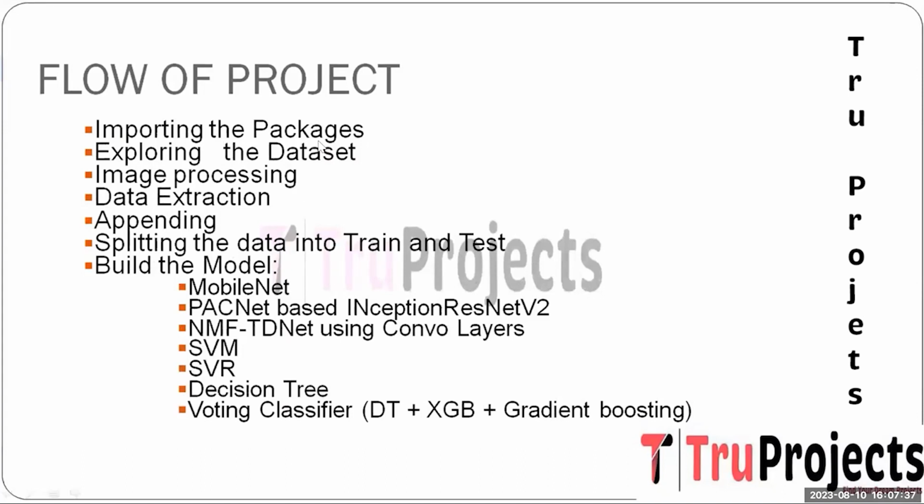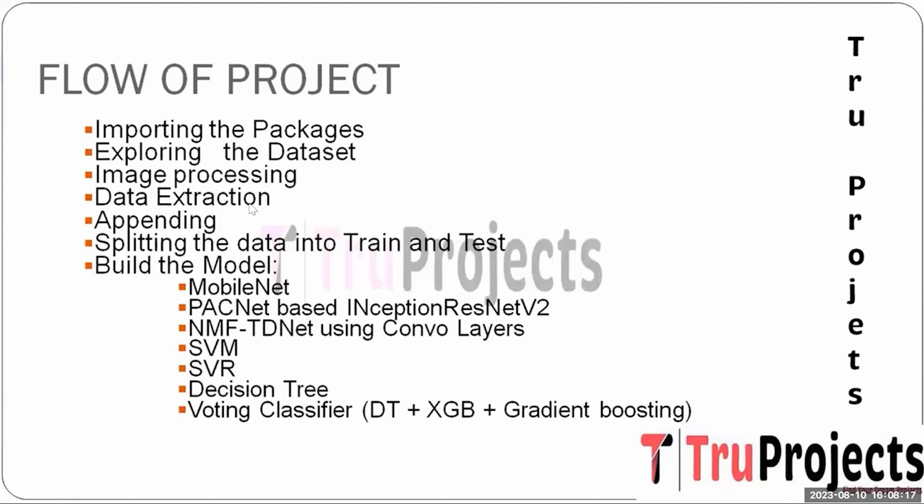The first one is importing the packages. Here we need to import the essential libraries and packages to facilitate the data manipulation, analysis and model building for the Alzheimer disease diagnosis project. And the next step is exploring the dataset. The dataset containing the 3D brain MR image for Alzheimer disease diagnosis is thoroughly explored. And the next step is image processing. Here, raw brain MR images are processed to ensure the uniformity and suitability for the analysis. This involves resizing the image, normalizing the pixel value, and converting the images into arrays.